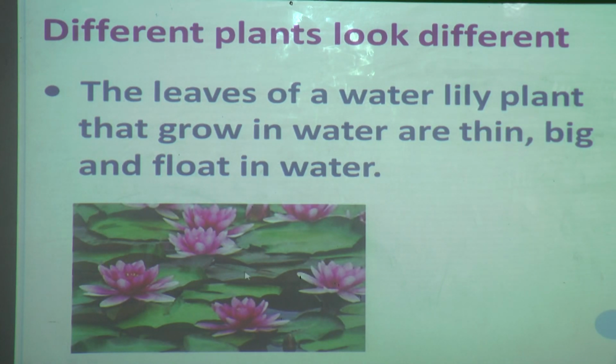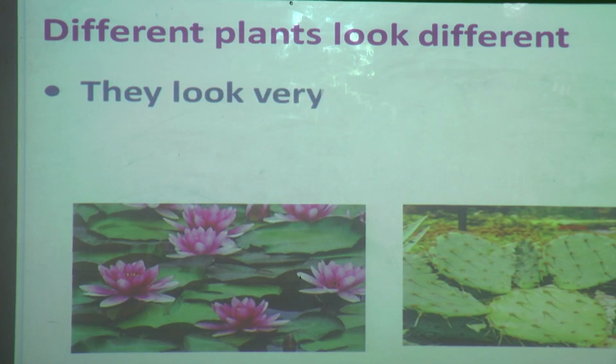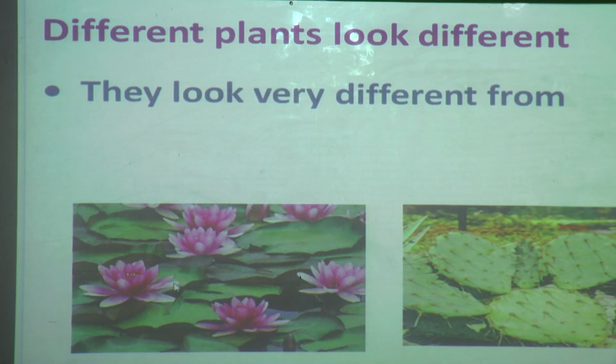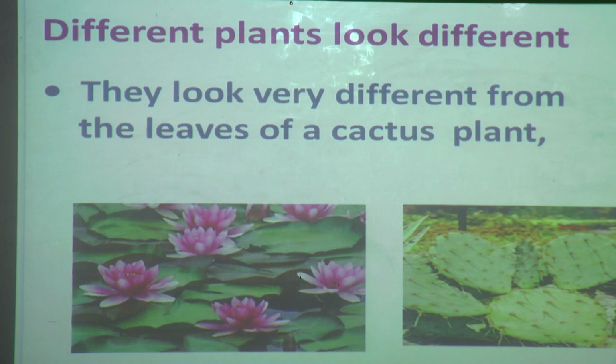One more picture I want to show you. See here, this water lily looks different from the cactus. Dear student, don't get confused.